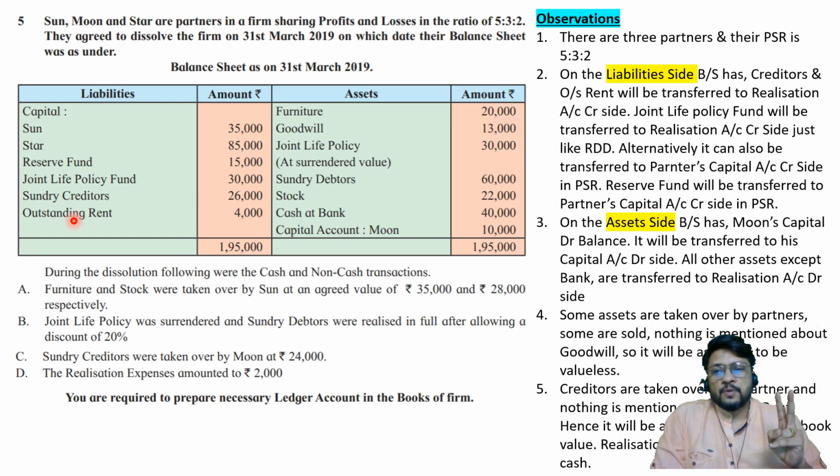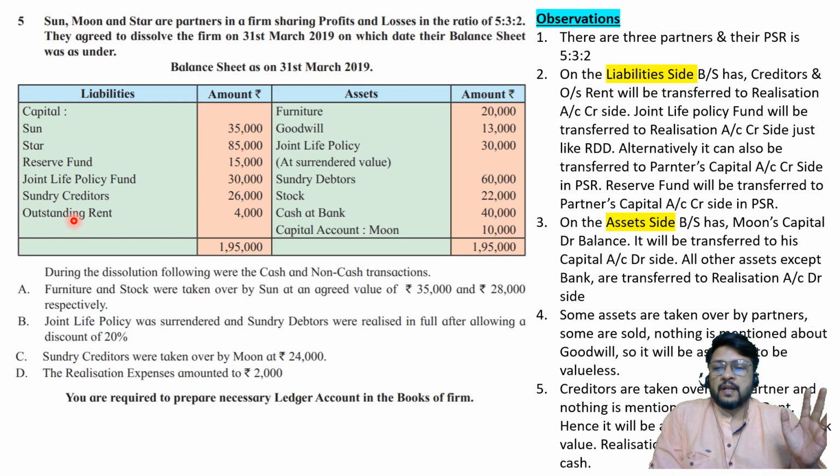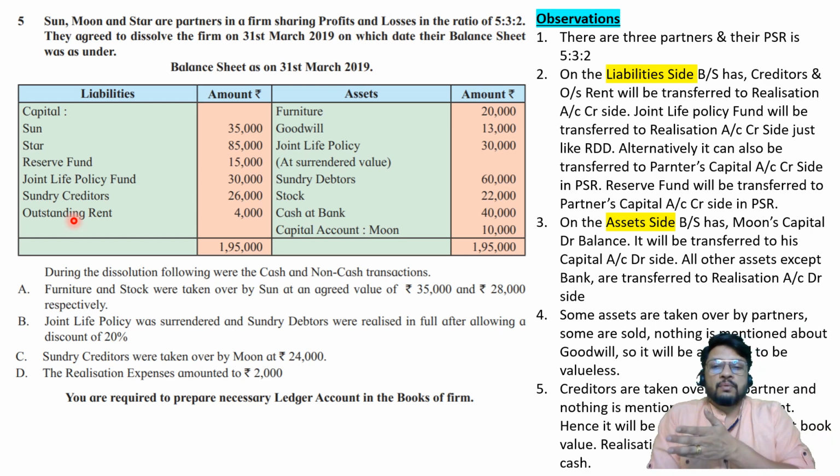There are two treatments possible, one of which is transferring joint life policy fund to realization account credit side and afterwards forgetting it, or another treatment is transferring it to partners capital account credit side in their PSR and afterwards forgetting it. Both the treatments are acceptable. We are going to follow the first treatment, transferring it to realization account credit side, but not along with creditors and outstanding rent, because those two are amounts payable, and joint life policy fund is not an amount payable, it's purely a reserve. We are transferring it to realization account credit side because its main account, that is joint life policy account, is transferred to realization account debit side.